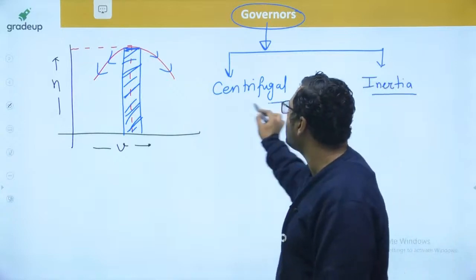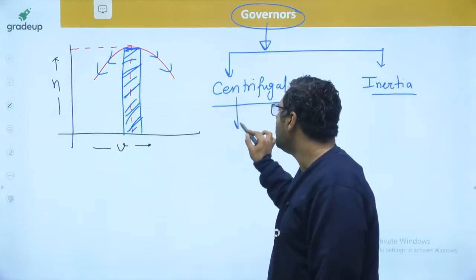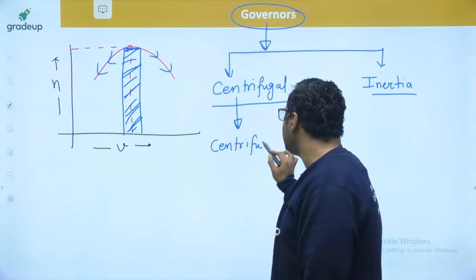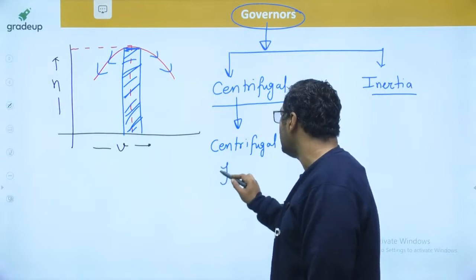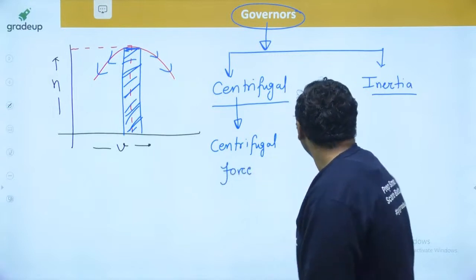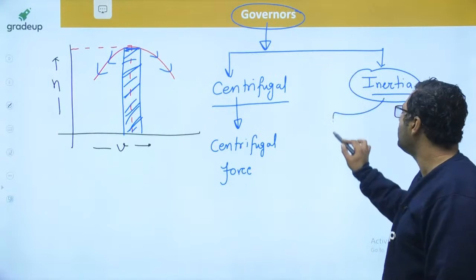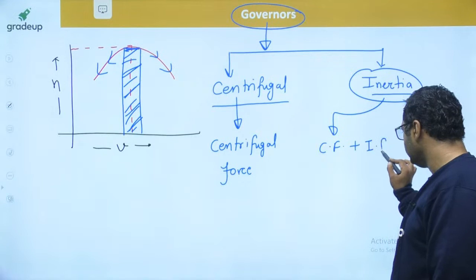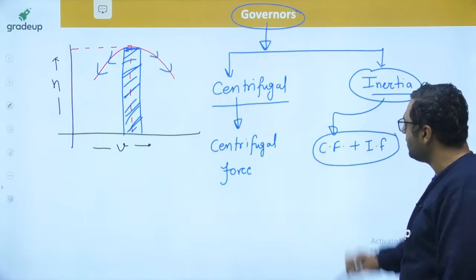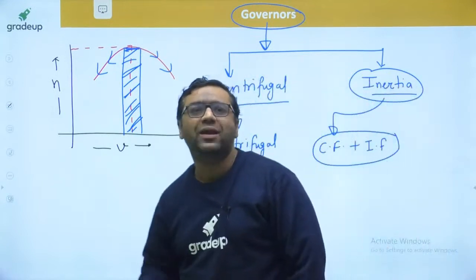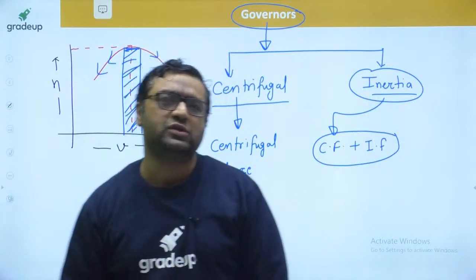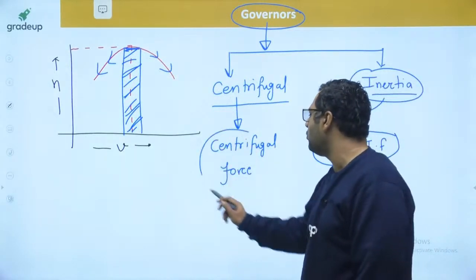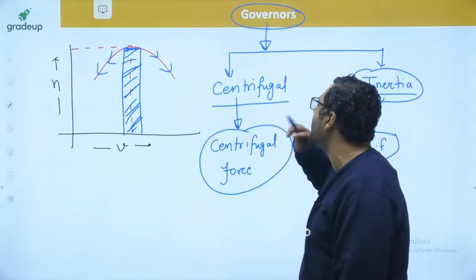So my dear, when we are talking about the centrifugal type of governor, they work on the principle of centrifugal force. But when I talk about the inertia governor, it works on a combination of centrifugal force plus inertia force. So for the field of centrifugal governor, Sir James Watt is said to be the godfather.